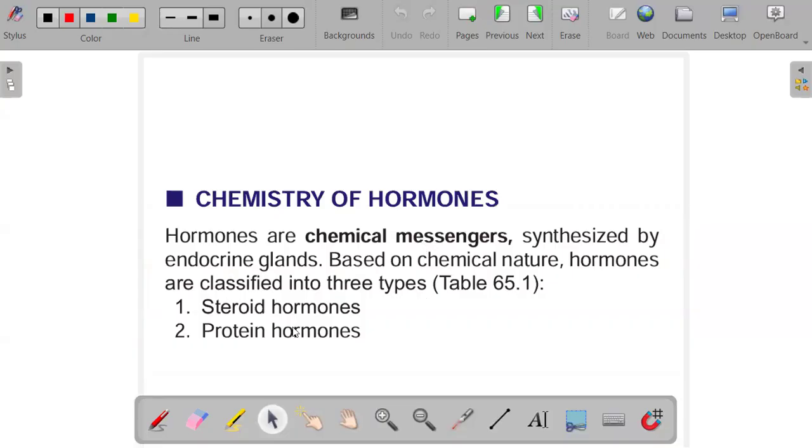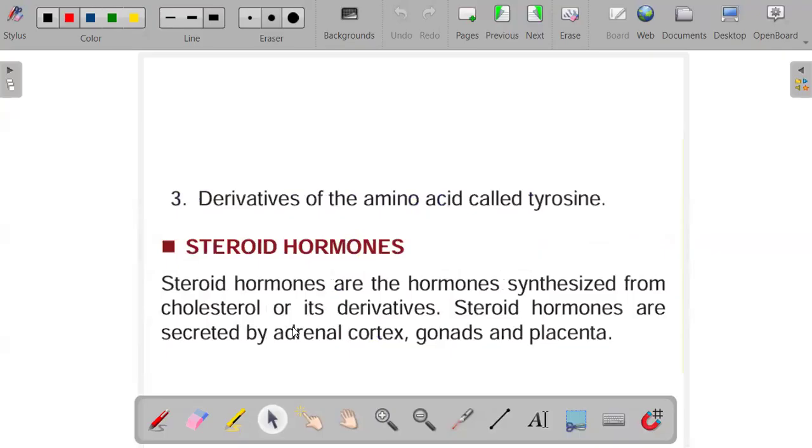These are the three classification types of hormones. So we have steroid hormones, protein hormones, and the third one being the derivatives of the amino acid called tyrosine.